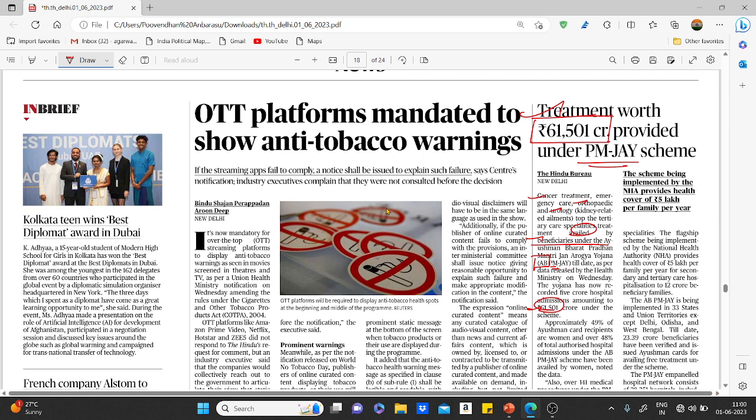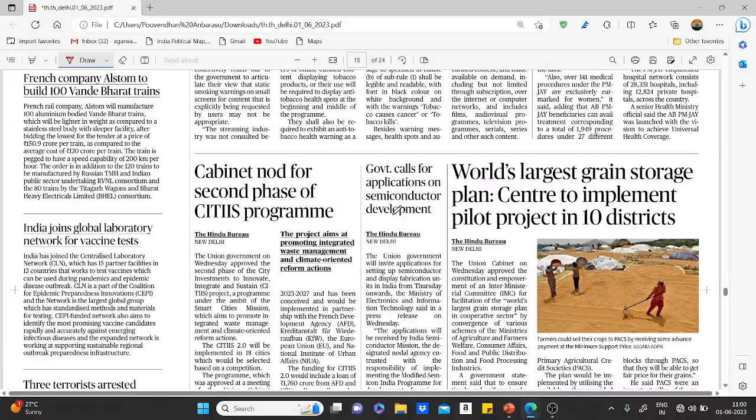Right. Next is about yesterday's World Tobacco Day. OTT platforms are mandated to show anti-tobacco warnings, which was said by the Union Ministry of Health, based on the amendment rules under the Cigarettes and Other Tobacco Products Act, that is COTPA 2004. Right. Apart from that, it is again the cabinet note for the second phase of cities.